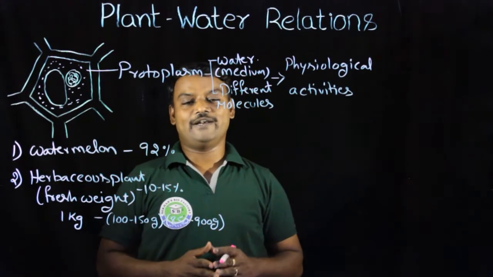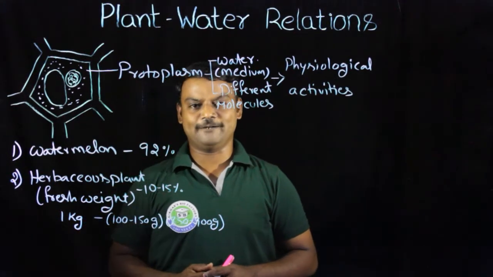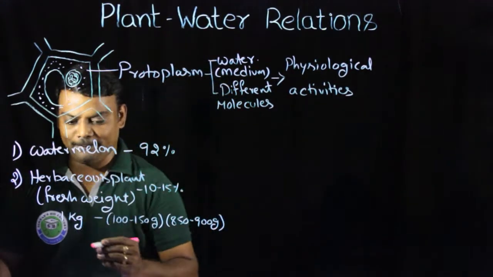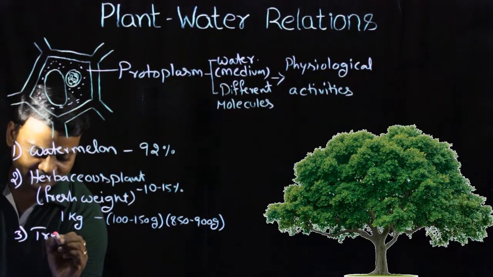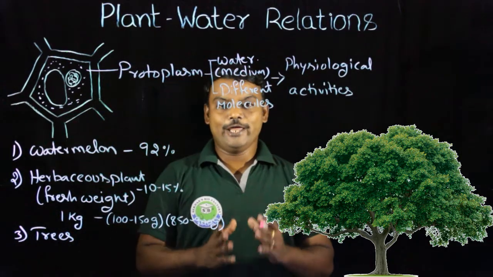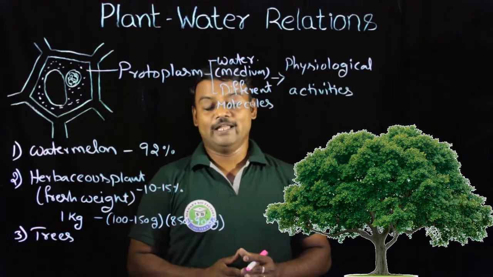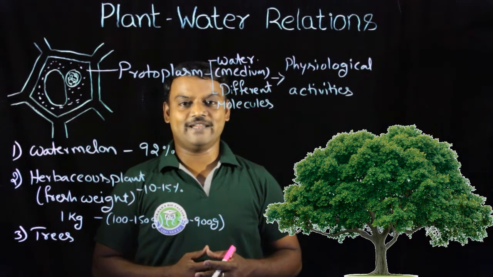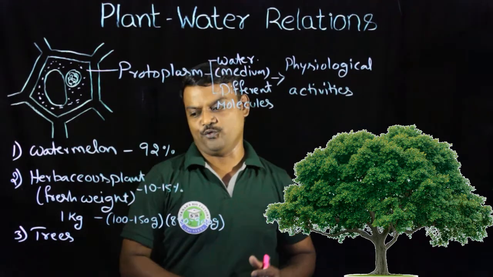Such a large quantity of water is present in herbaceous plants. Taking some more examples, the third example, trees. Especially in trees, the woody parts have a smaller quantity of water, but a larger quantity of water is present in the fresh or fleshy parts like leaves and fruits.